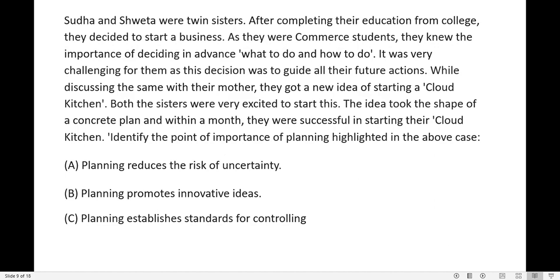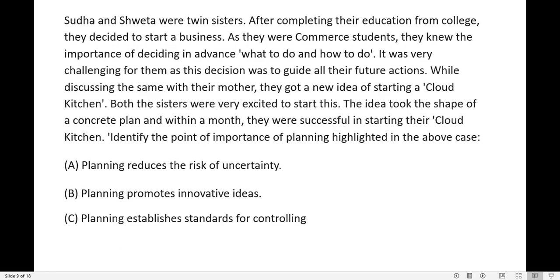Sudha and Shweta were twin sisters. After completing their education from college, they decided to start a business. As they were commerce students, they knew the importance of deciding in advance, just like you, what to do and how to do. It was very challenging for them as this decision was to guide all their future actions. While discussing the same with their mother, they got a new idea. Wow, what idea did they get? They got an idea of starting a cloud kitchen. Both sisters were very excited to start this. The idea took the shape of a concrete plan within a month because planning is an intellectual activity.